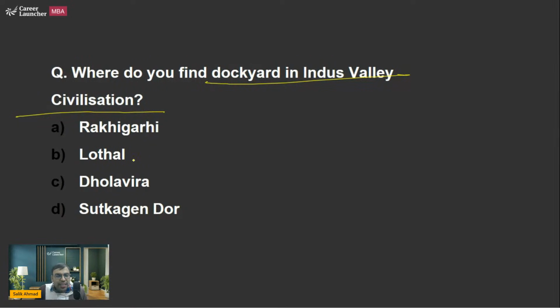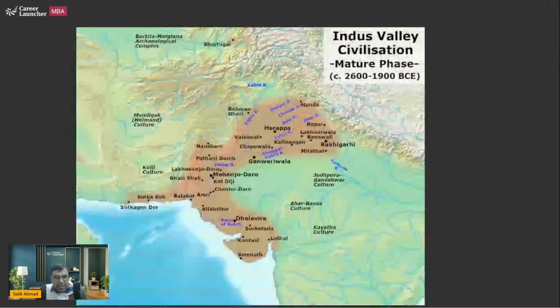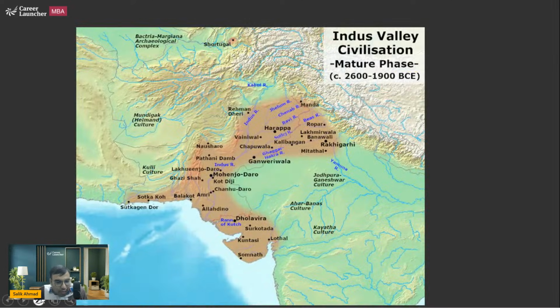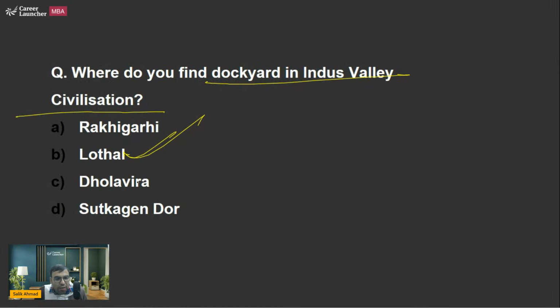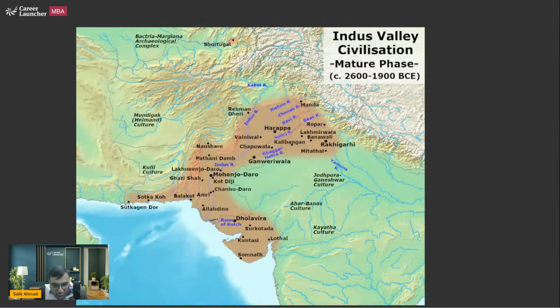So the right answer actually is Lothal. We have just discussed it. So B is the right answer. Okay, we'll discuss some more regions. Lothal and Dholavira, Sutkagendor, Rakhigarhi. So this is actually the state of Gujarat today, which I'm making with a blue sketch pen. Okay. Now here is Lothal, a very famous city for dockyard, right?